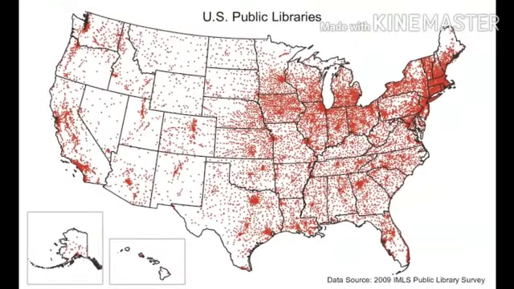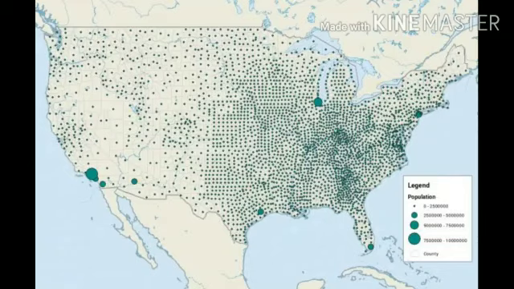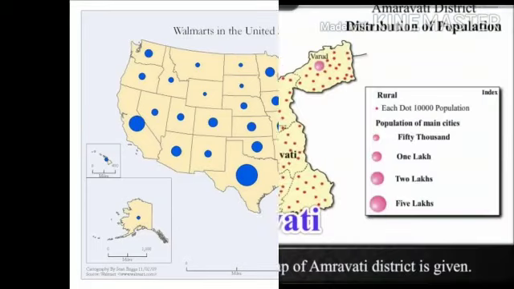And these are a few examples of the dot method map.